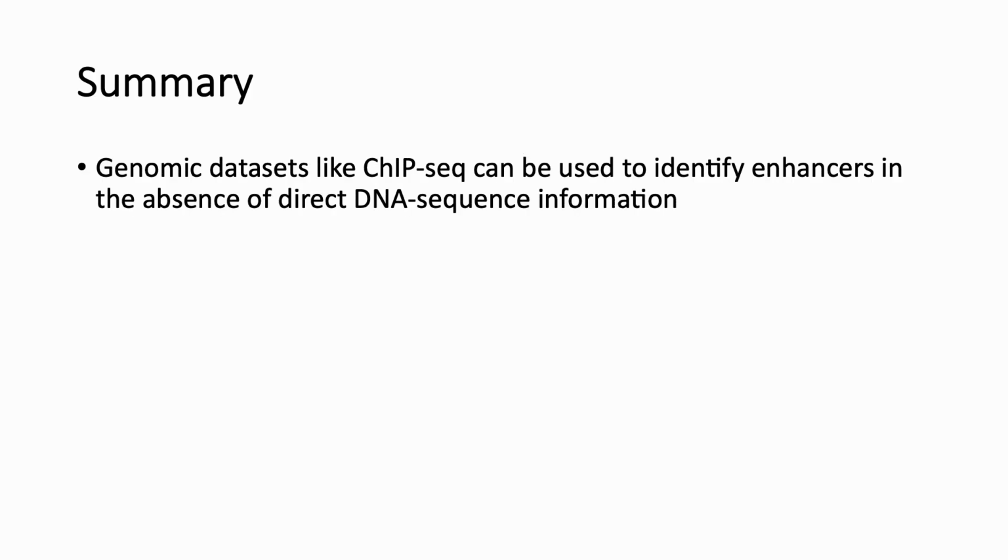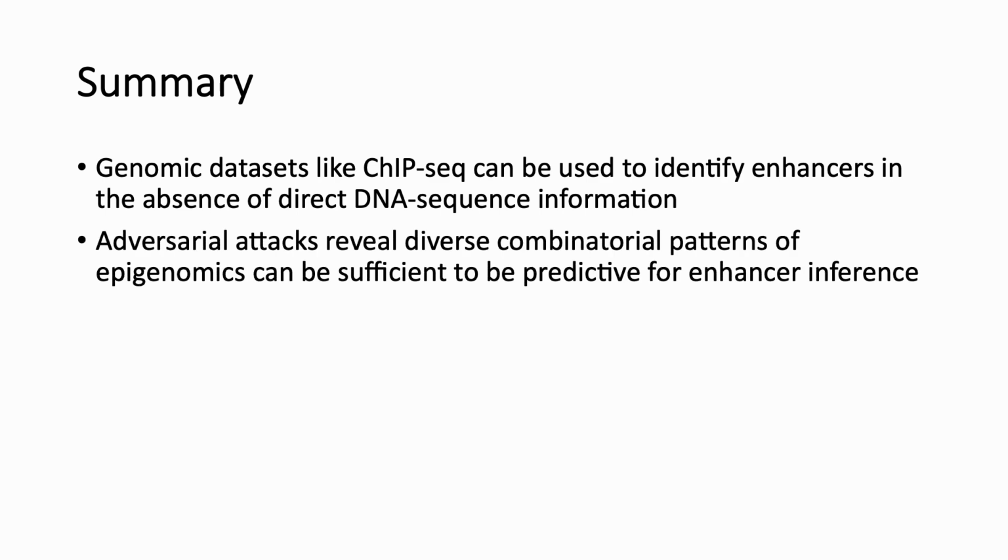So just to summarize, I hope I've convinced you that you can use genomic data sets like ChIP-seq to identify enhancers completely in the absence of direct DNA sequence information. One of our forward goals looking downstream is to actually use data that was aligned using reference genome-free alignments in order to truly get away from reference genome-based enhancer prediction calls.